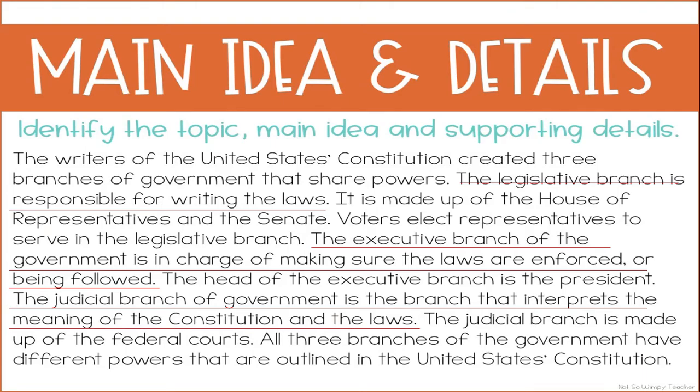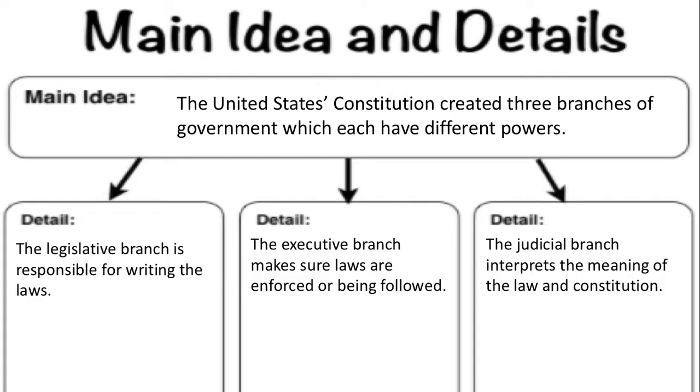Well, in this article, I can see that it says the legislative branch is responsible for writing the laws. So the legislative branch is one of the 3 branches of government. The executive branch of the government is in charge of making sure laws are enforced or are being followed. So the executive branch is the second branch of the government. And the judicial branch of the government is the branch that interprets the meaning of the Constitution and its laws. So over and over again here we have that theme of the laws being enforced in these branches of government.